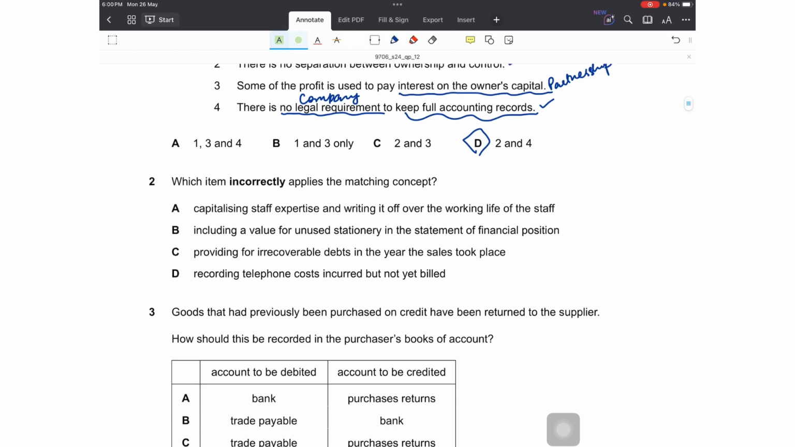D. Question number 2, which item incorrectly applies the matching concept? So the key word here is incorrectly applies. So this means that in 3 options, the matching concept would be correctly applied, but in the answer that we are looking for, it will be incorrectly applied. So the matching concept shouldn't have been applied over there, but it is being applied.